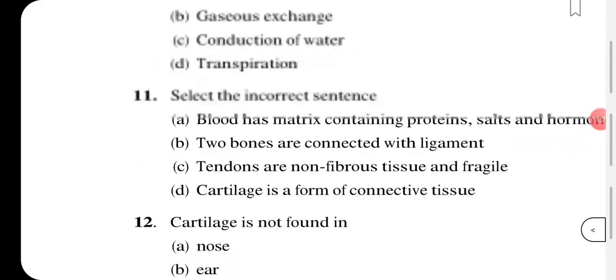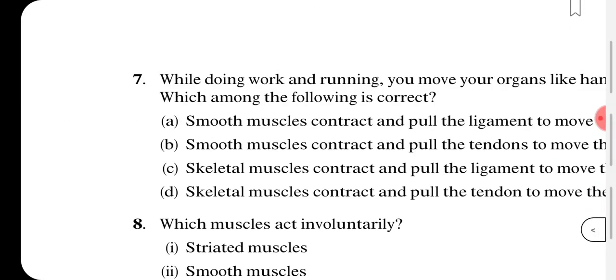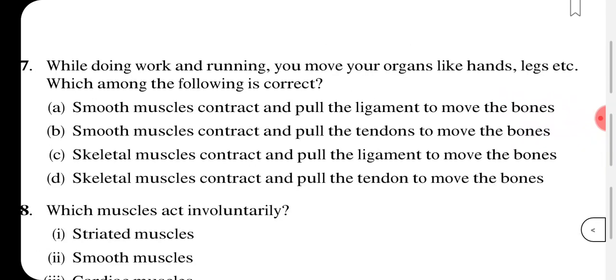Moving on to the next question, question number 7. It is asked, while doing work and running, you move your organs like hands, legs, etc. Which among the following is correct? While working, when we are doing something voluntarily, it means those muscles that are in our control, and they are mainly the skeletal muscles. Skeletal muscles are those muscles that are connected directly to our bones. So they are the ones helping us in body movement.